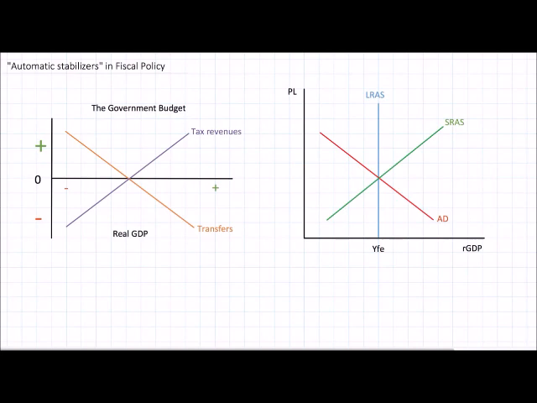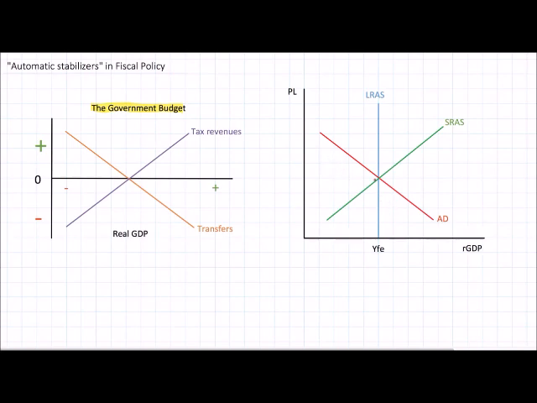First, we're going to look at a graph that you're probably never going to have to draw. I'm only including this graph on the left as an illustration of how government spending and taxation change automatically when a country's real GDP changes in the short run. To illustrate how this graph on the left works, we're going to actually work on the graph on the right, which is much more familiar to you.